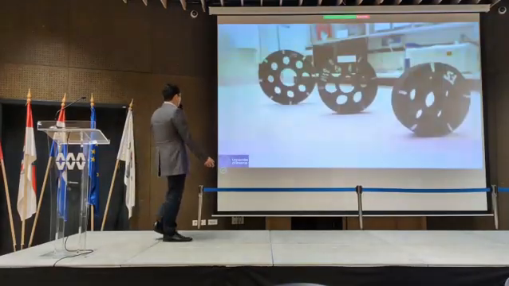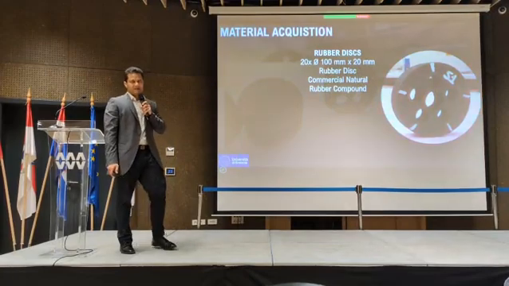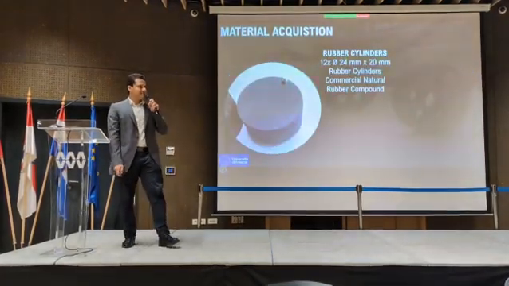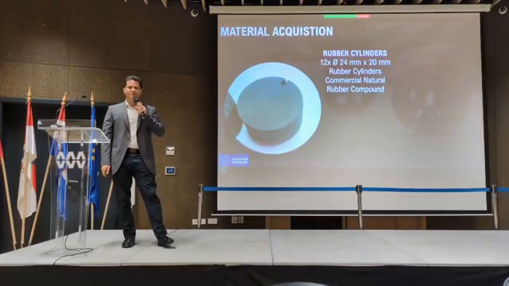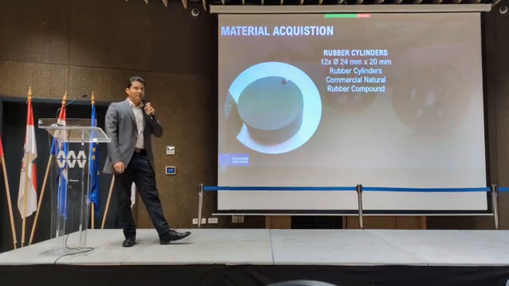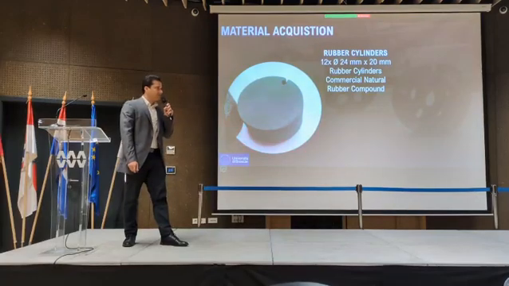So we have samples: about 20 discs of 100 millimeters, and about 12 cylinders of 24 millimeter diameter. Both are natural rubber based and water jetted.